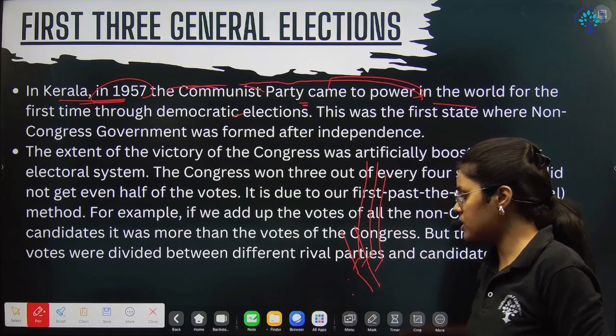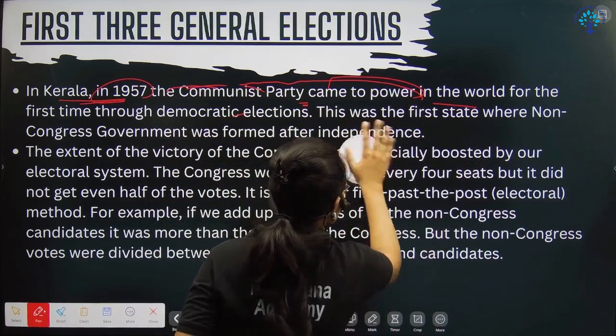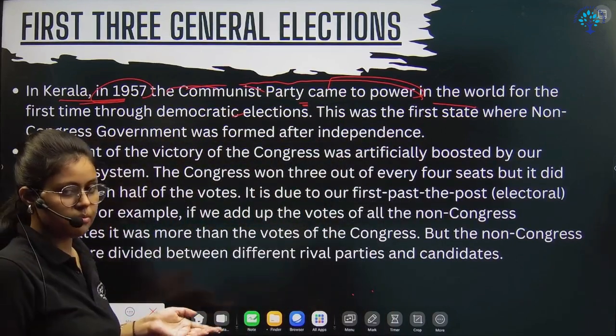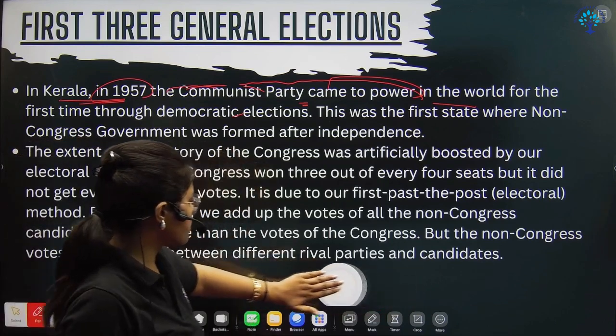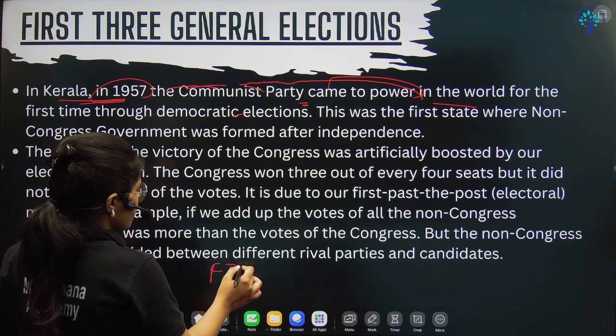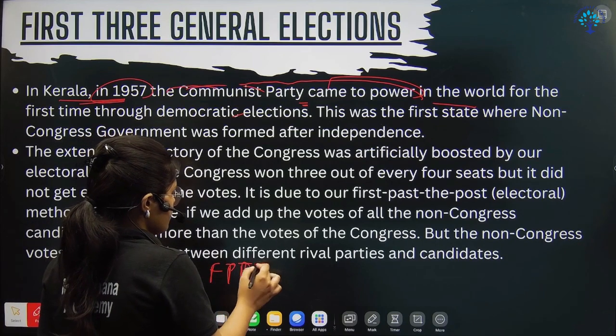First thing which I want to discuss in between, and then we will go forward for the clarity. There are two systems of election. There are many ways to have elections, but at the basic level you can just understand two systems, which are in our country. So the first one is FPTP, the first past the post system.